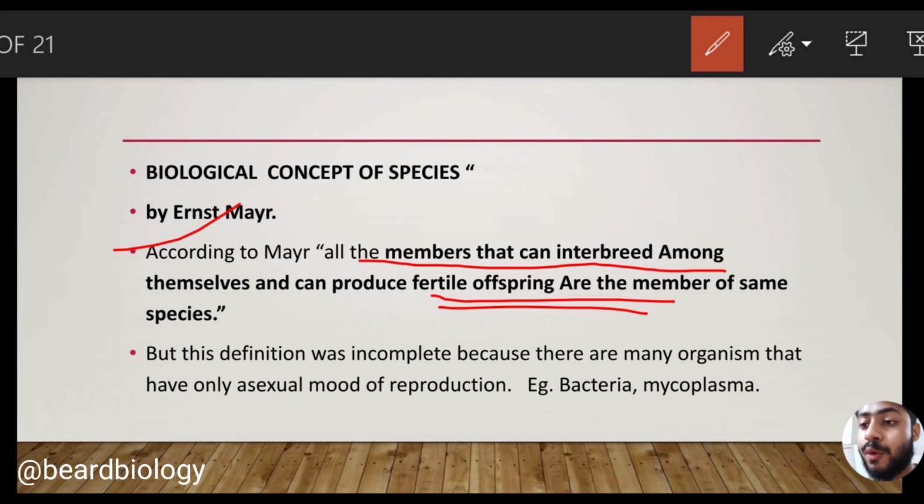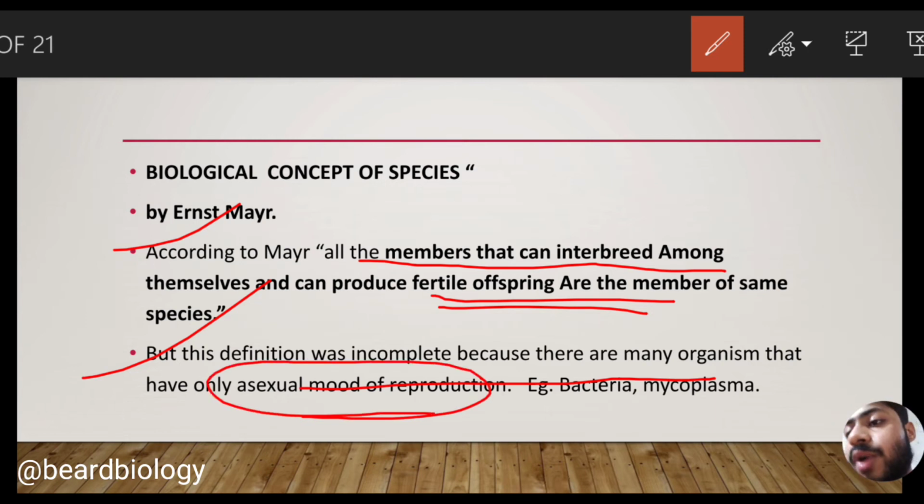Now we will come to know about a drawback of this biological concept of the species, that is, the definition is incomplete, because there are many organisms that have only an asexual mode of reproduction, like bacteria and mycoplasma. They don't have any sexual method of reproduction. So in case of bacteria and mycoplasma, this biological concept of species fails.